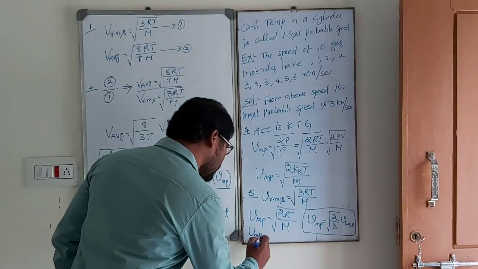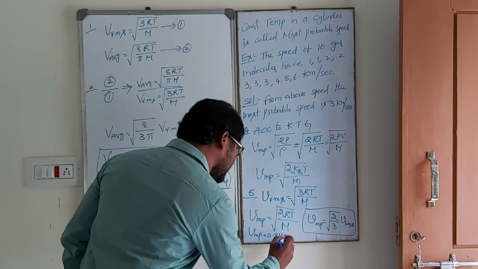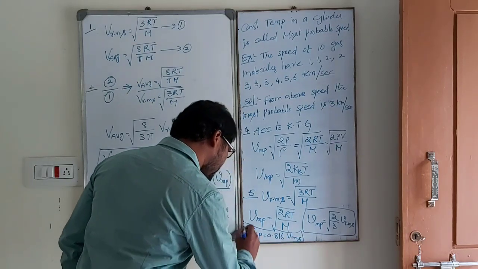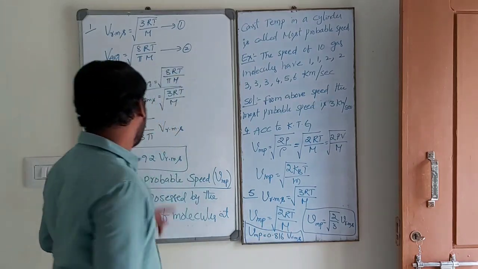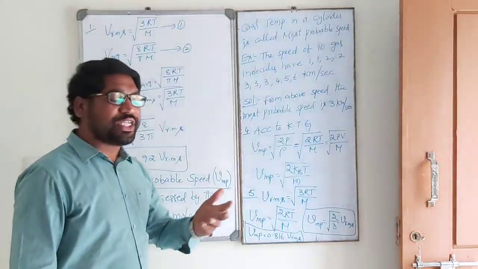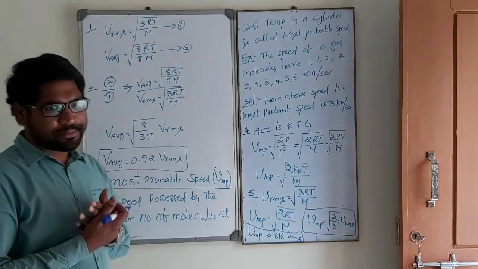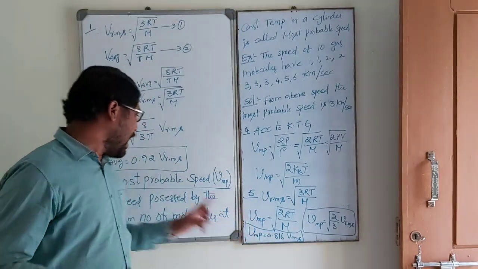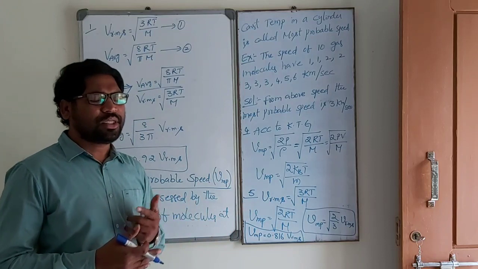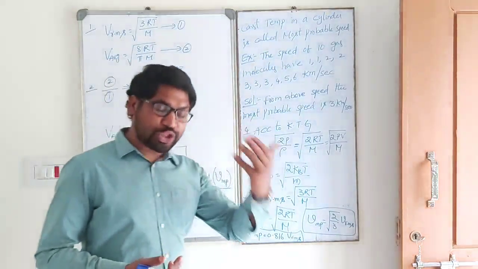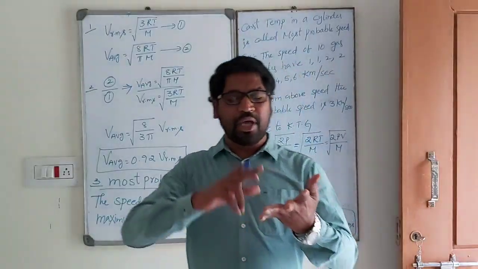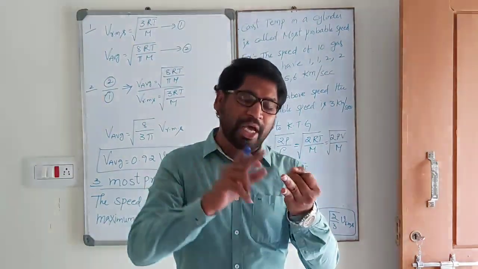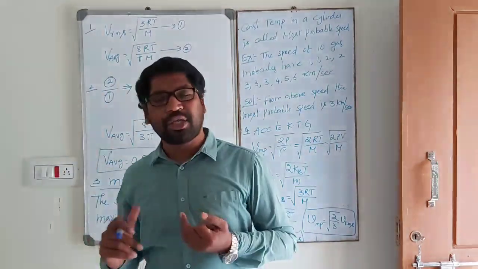Vmp is equal to 0.816 Vrms. V average is 0.92 Vrms. Which one is greater? Is Vmp greater or average greater? Average is greater. First one, RMS greater. Again, average, again, most probable speed. This is a very important relation between RMS speed, average speed, and most probable speed: VRMS is greater, then average, then most probable speed. This is the relation, right?